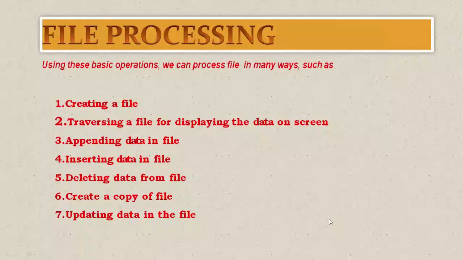That means whatever changes we would like to configure inside a file, we can configure. After that, we can save it also, and the saving of changes is known as updating the data in the file. One by one, we are going to learn how this can happen through file processing, through data handling in Python.